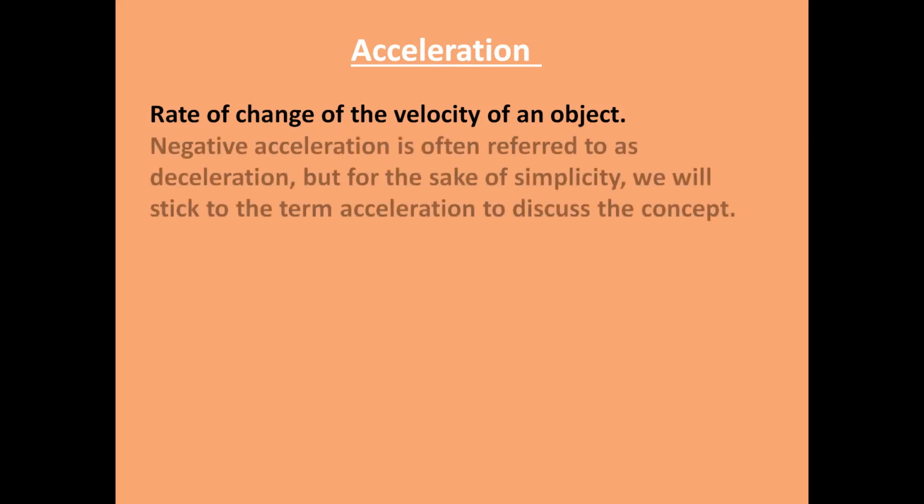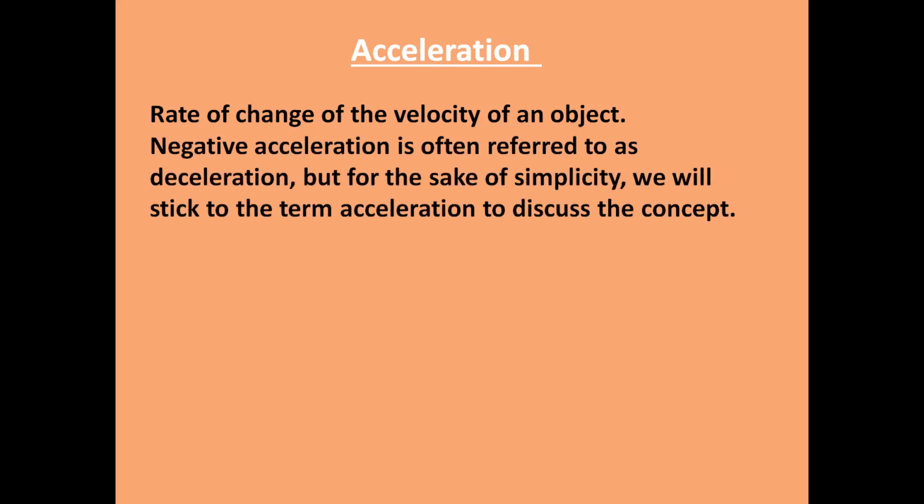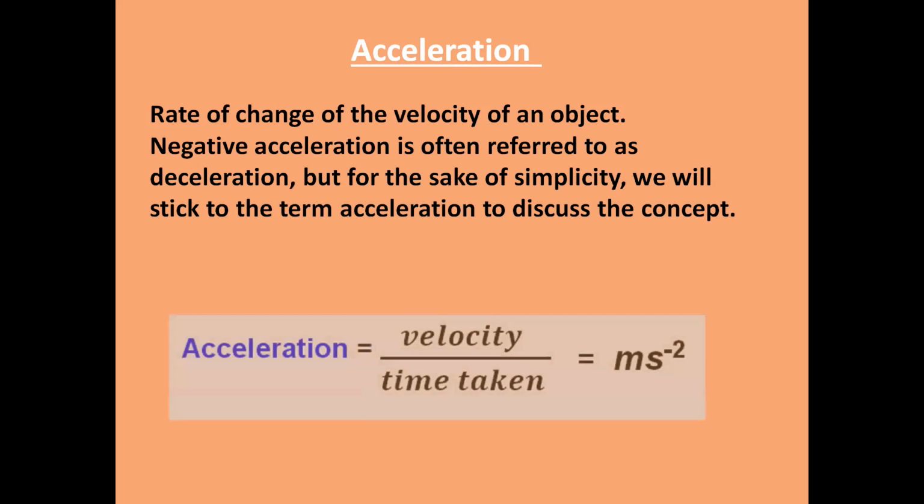So what is the formula here? Sometimes we are increasing the acceleration, sometimes we are decreasing. The decrease in the acceleration is nothing but deceleration. So what is the formula here? Acceleration is equal to velocity divided by time taken. Already the velocity will be in the form of displacement divided by time taken. Again, that velocity we are considering for a particular direction. So it will be meter per second square.